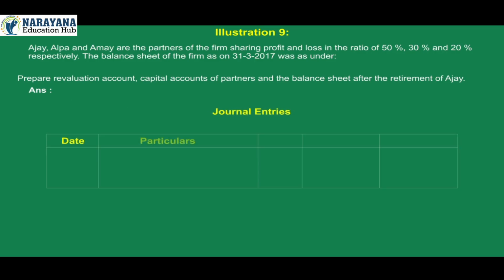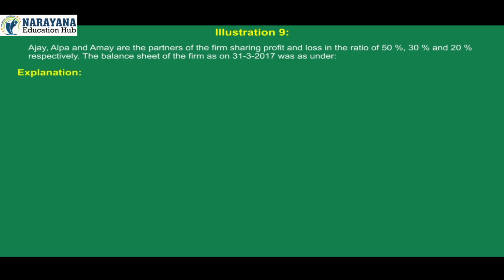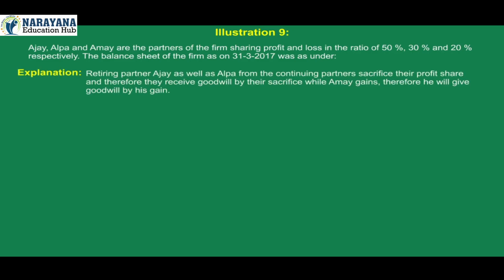Journal entries. Date, particulars, ledger folio, debit amount, credit amount. Amay's capital account debit 60,000, to Ajay's capital account 50,000, to Alpa's capital account 10,000. Explanation: retiring partner Ajay as well as Alpa from the continuing partners sacrifice their profit share and therefore they receive goodwill by their sacrifice, while Amay gains, therefore he will give goodwill by his gain.